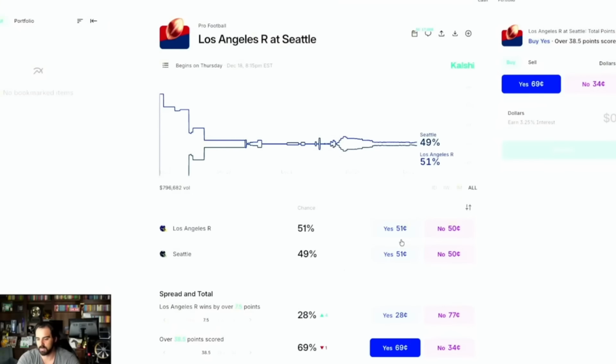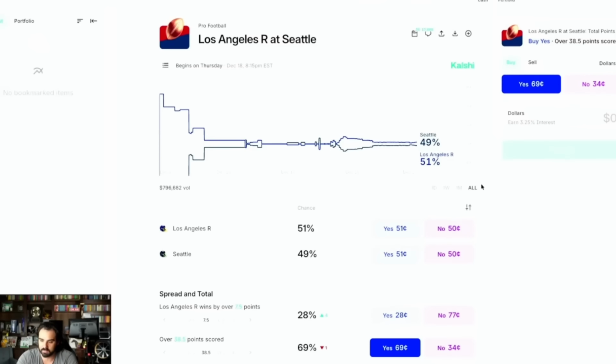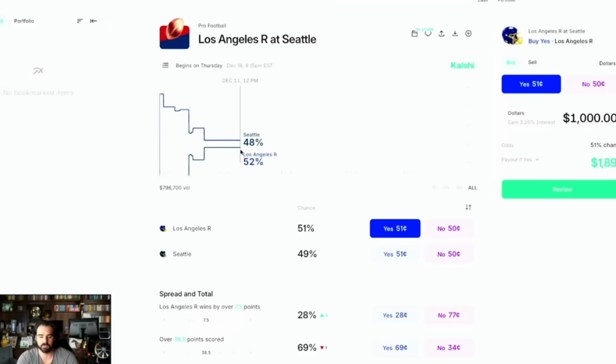They're using it as trading, and that's why they have all these numbers on here with cents, because you're buying what they would call contracts, almost. So let's say yes on here. You put that in. As you can see here, you're buying in contracts, and that's like day trading, pretty much. But you're correlating that to sports betting. So that's how they're able to get away with this. And as of right now, DraftKings and FanDuel don't really like this website whatsoever because it's attracting a lot of people to get on here.